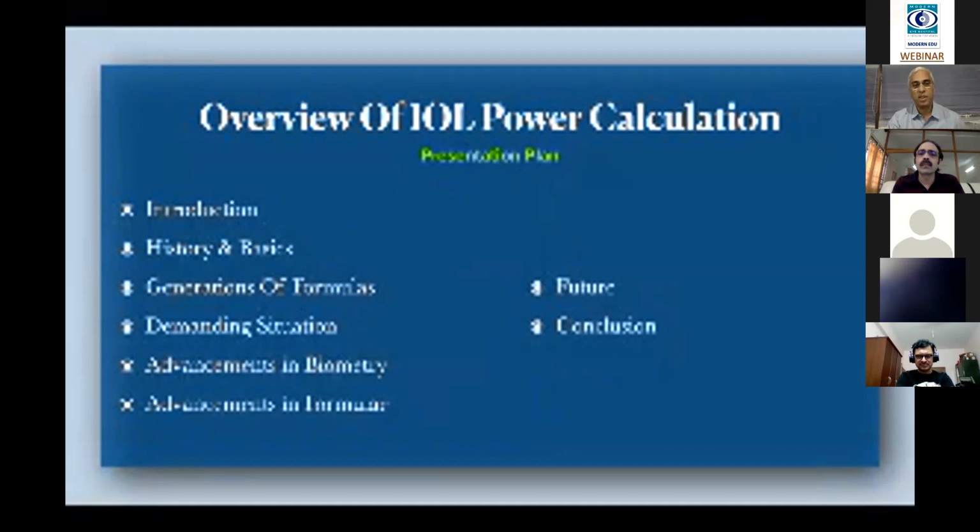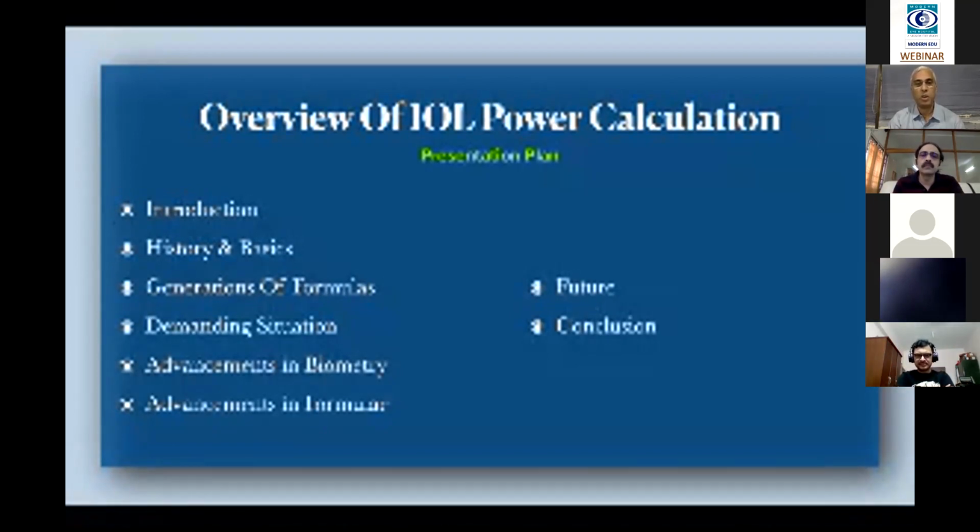So I should strike a right balance and I should cover the basics as well as the practical aspects equally. So today's presentation, I'll give you a brief introduction, history, and then the generation of the formulas, and then the current demanding situation of our practice patterns, and the recent advancements in the biometry, recent formulas, and the future, and then the conclusion.